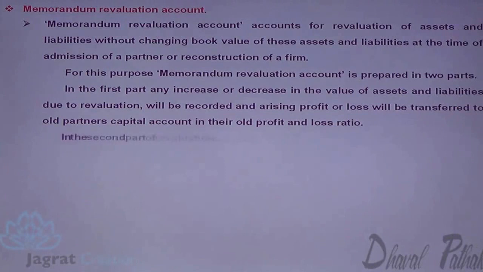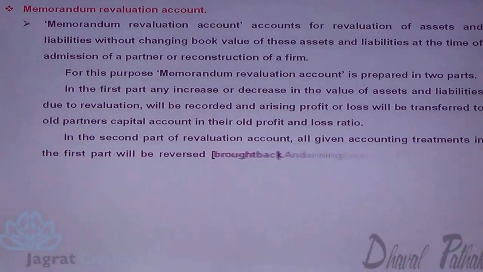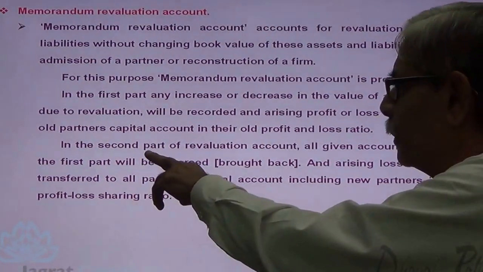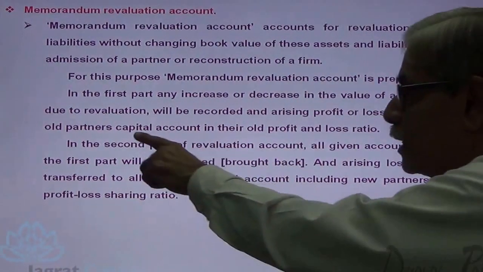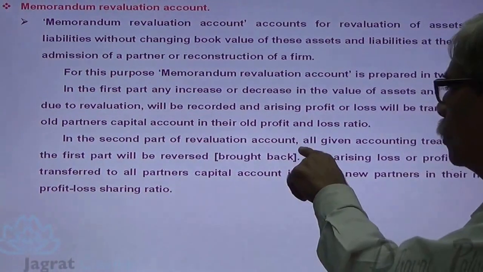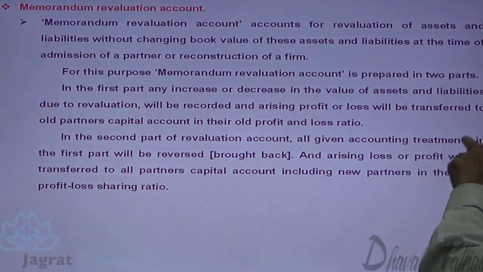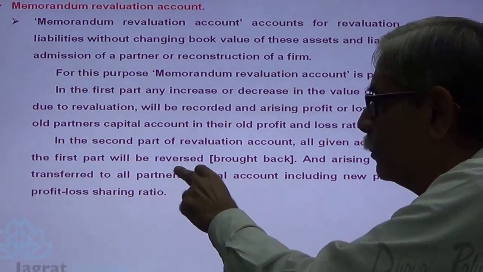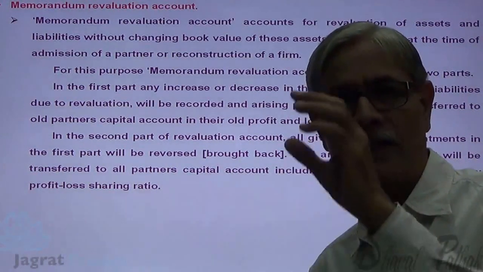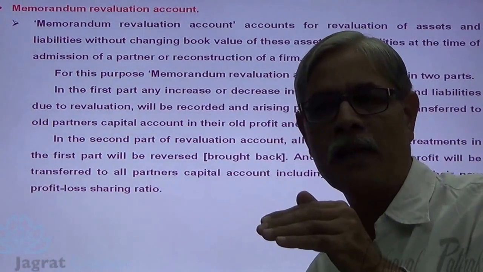Now in the second part, the lower part of revaluation account, all the accounting treatment given in the first part will be reversed, brought back.